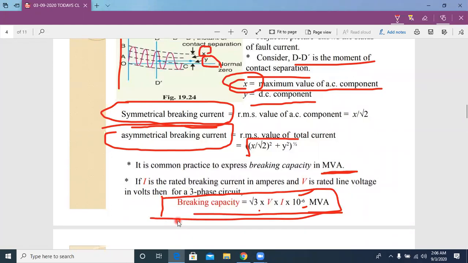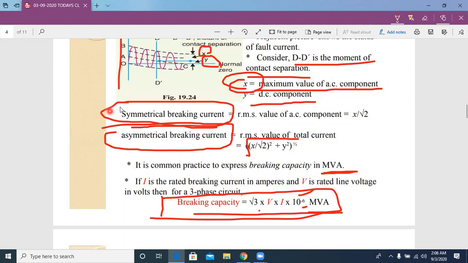Students, once again I tell you, what is the breaking capacity? Breaking capacity is the maximum value of current at which a circuit breaker can break the faulty section successfully. Based on that maximum value of current, we can take it as symmetrical breaking current and asymmetrical breaking current.